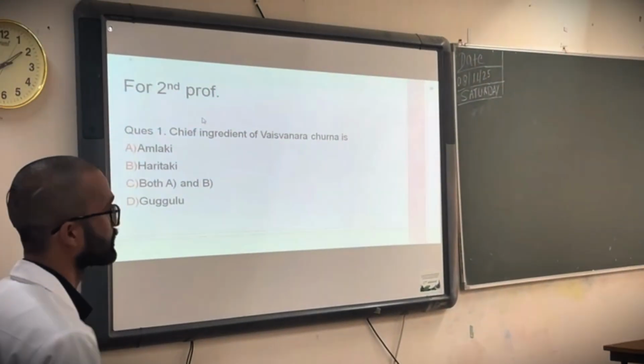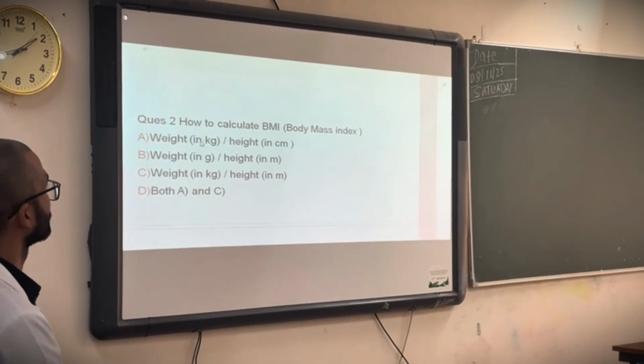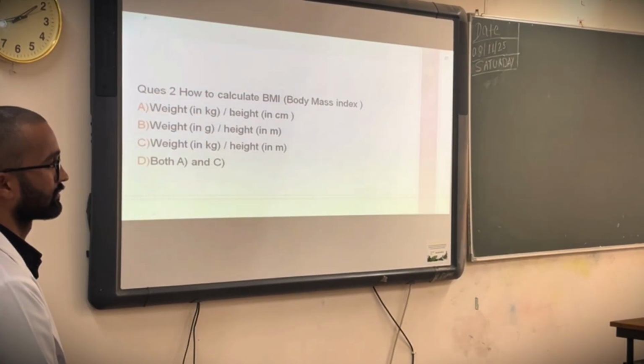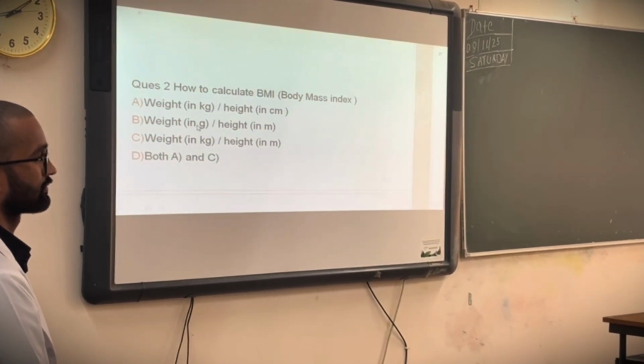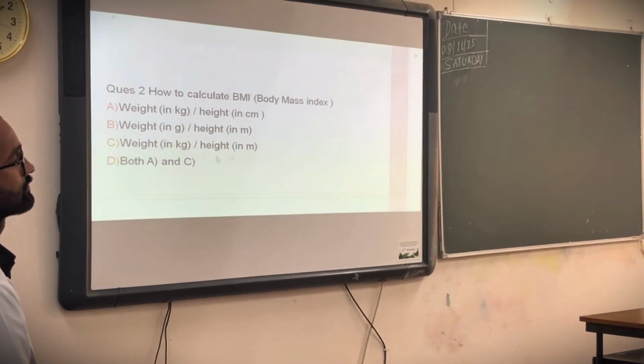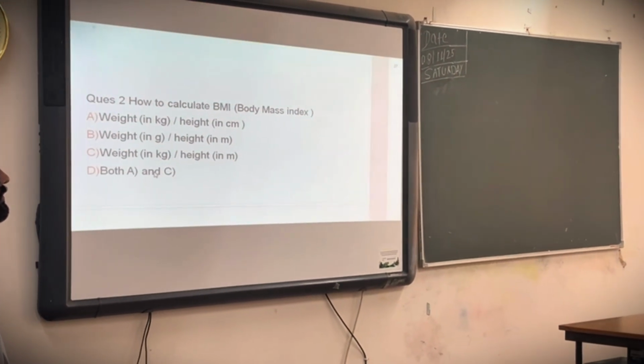Now the second question for the second prof. How to calculate BMI, that is body mass index? It's weight in kg by height in centimeter, weight in gram by height in meter, weight in kg by height in meter, or both A and C. Weight upon height is option C, but height in meter square.